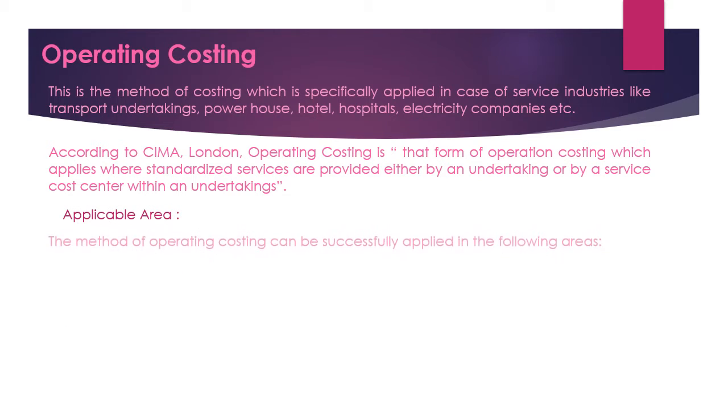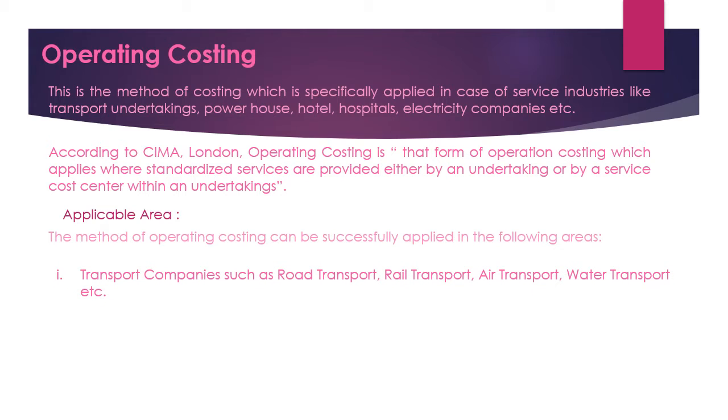Applicable area is here. The method of operating costing can be successfully applied in the following areas. So let's see the areas. First of all, transport companies such as road transport, rail transport, air transport, water transport, etc. Hotels, different types of hotels who are giving different types of service. In these hotels, we can apply operating costing. Educational sectors, this is a service sector. So in this service industry, we can apply operating costing. Powerhouses, next one is here, cinema and theater.